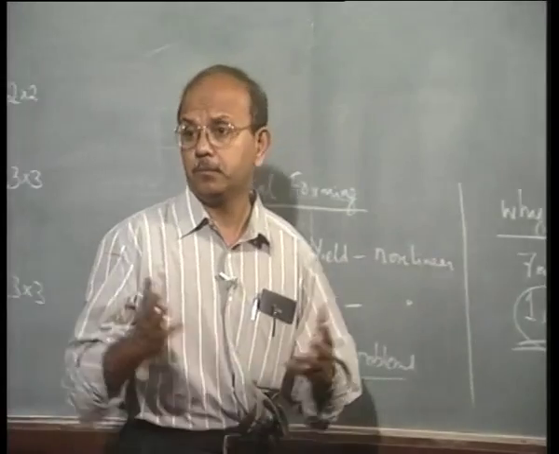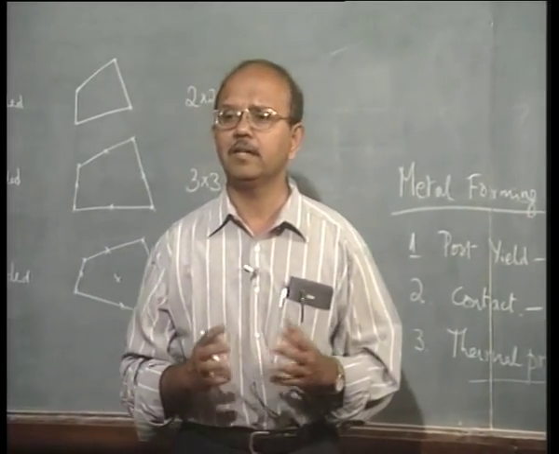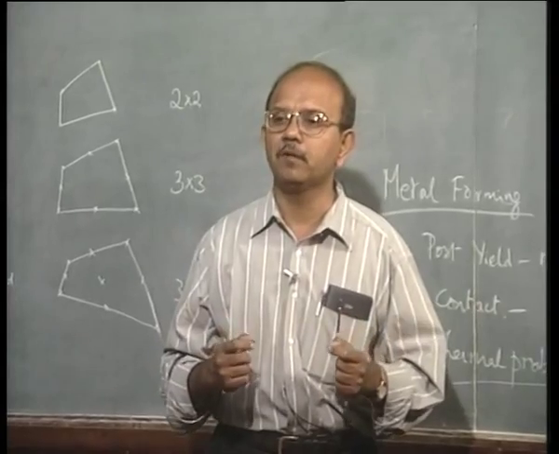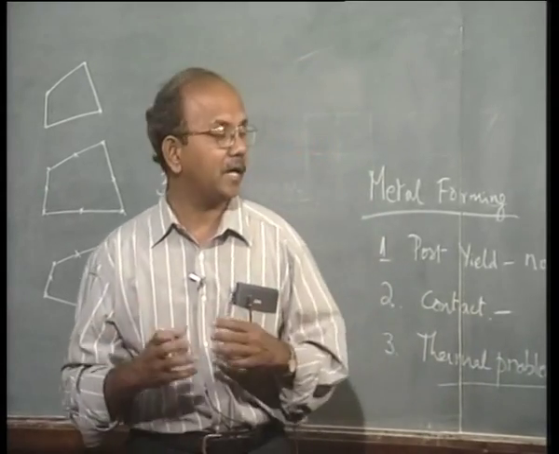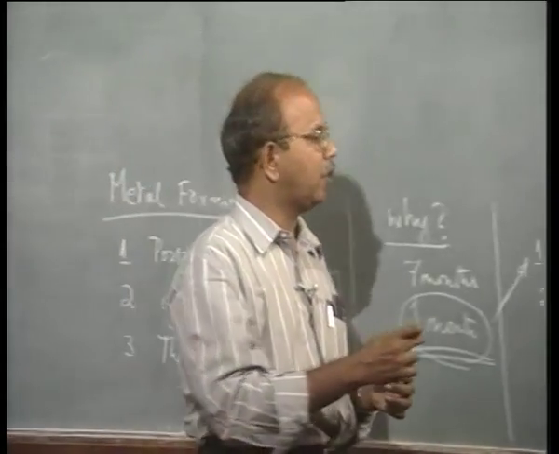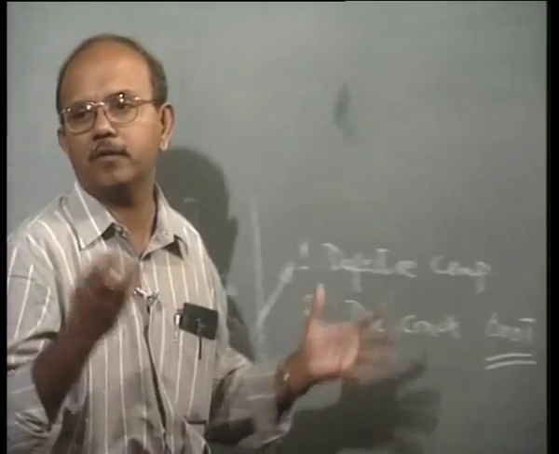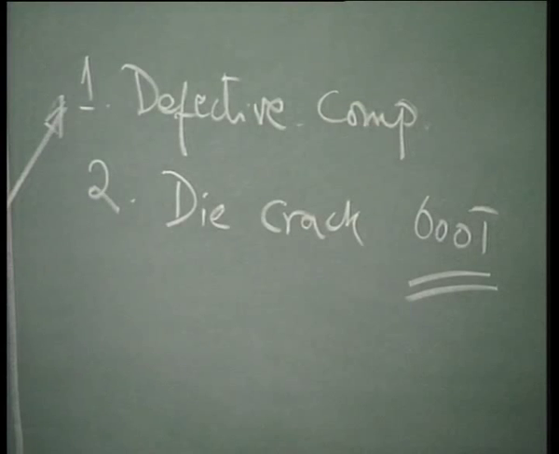Many of you may know that the press capacities used to form these components are very high, maybe of the order of 300, 400, 500, 600 tons. So the force that is required to form is very high.